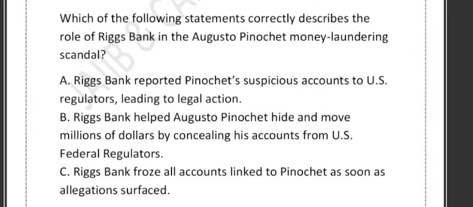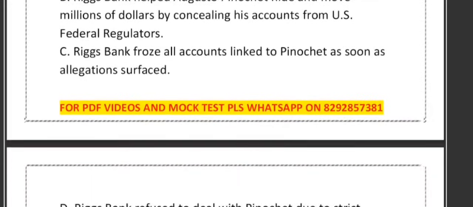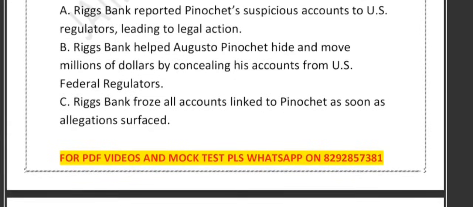Now, one question is, which of the following statements correctly describes the role of Riggs Bank in the Augusto Pinochet money laundering scandal? This question was asked in a recently held examination. Options given: A, Riggs Bank reported Pinochet's suspicious account to the US regulator, leading to legal action. B says that Riggs Bank helped Augusto Pinochet hide and move millions of dollars by concealing his account from the US federal regulator. C says that Riggs froze all the accounts linked to Pinochet as soon as allegations surfaced. D says that Riggs Bank refused to deal with Pinochet due to strict anti-money laundering controls.